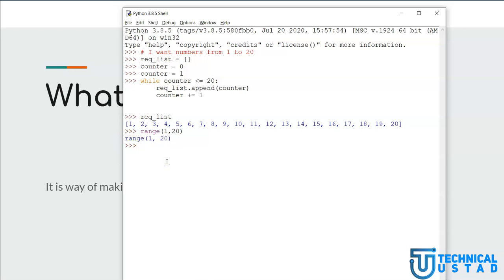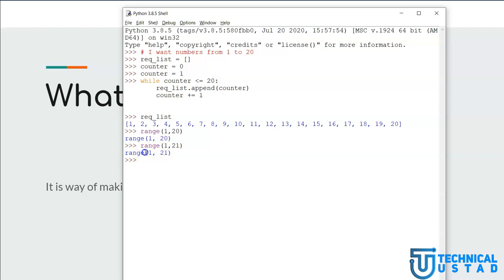Now this object is a range object, which tells Python that it holds numbers starting from 1 to 20, but not 20. This is a strange fact: when we define a range, the last number is excluded. So if I want this kind of behavior, I would need to specify a range object starting from 1 and 21. Although it is shown here as going all the way to 21, the last number is always excluded.